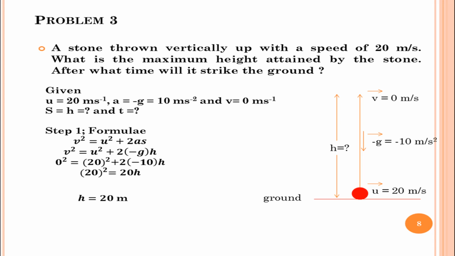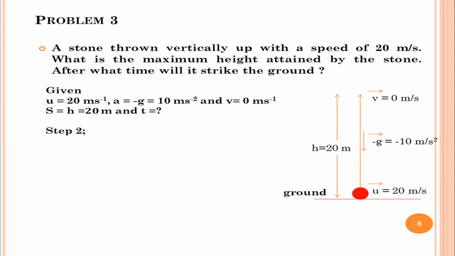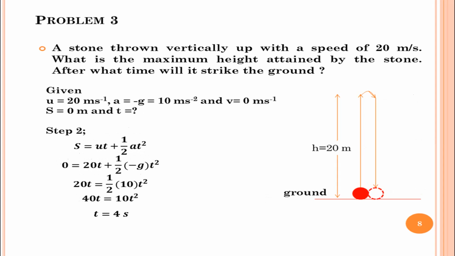After what time will it strike the ground? For this second part, I will consider the ground is here and I will throw the body with the initial velocity u, that is 20 meter per second. It will go up, reach the maximum height, take a turn and come back and fall on the earth. During the entire journey, the time taken is equal to t seconds. If the body comes back to the same position, displacement will be equal to 0.